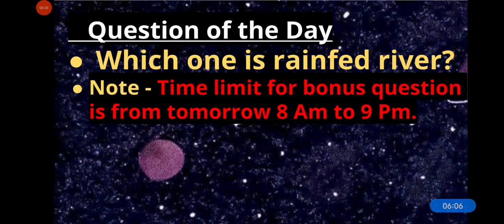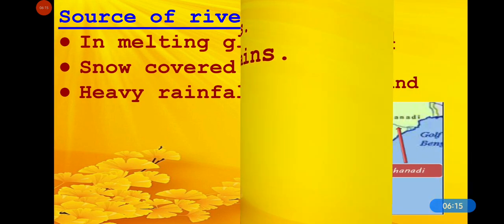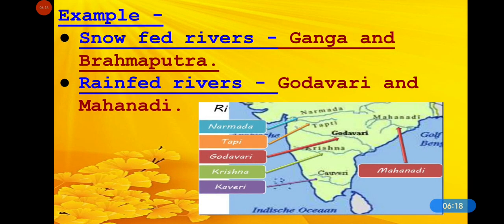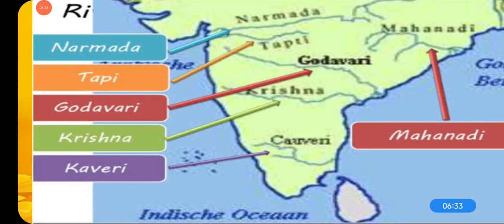And this is your question of the day for today. The question is, which one is a rain-fed river? And some examples of sources of rivers are, some snow-fed rivers are Ganga and Brahmaputra, and rain-fed rivers are Godavari and Mahanadi. In this map you can see these are all rain-fed rivers: Godavari, Narmada, Tapti, Krishna and Kaveri. These are rain-fed rivers.